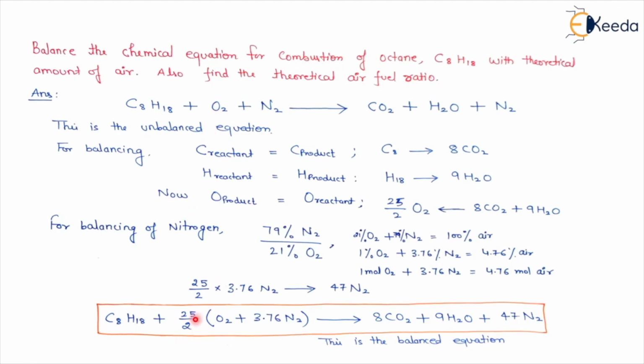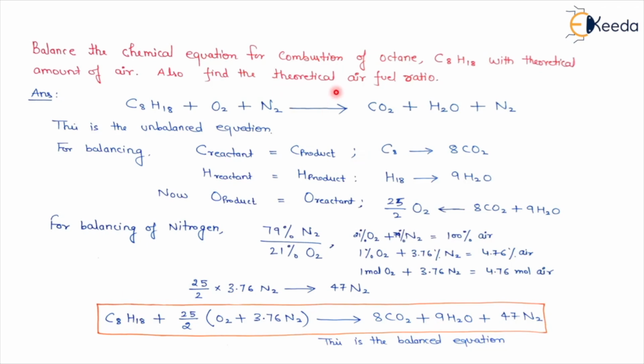But if I multiply 25 by 2 again in this value, 25 by 2 into 3.76 into N2, I'll get 47 N2. So in reactant it is 47 N2, and in product I'll also write 47 N2. This is the balanced equation, or balanced reaction, for octane with air.